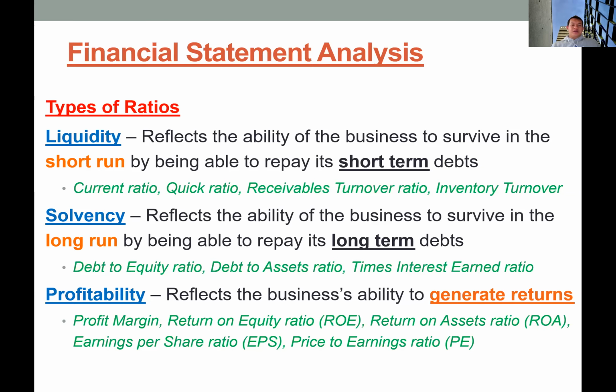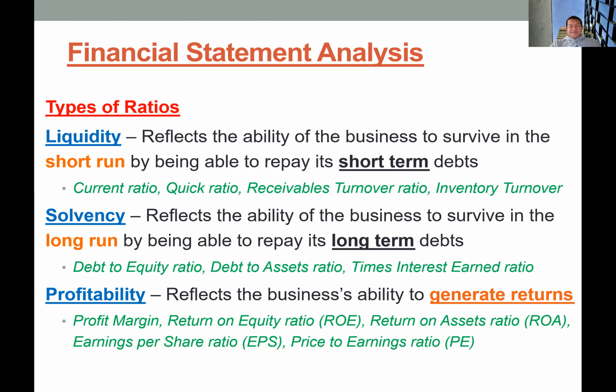And lastly, we have profitability ratio, which captures how effectively the company uses their asset to generate profit. So we have profit margin, return on equity ratio, return on asset ratio, earnings per share, and price earnings ratio. I think the last one is the most popular ratio, the price to earnings ratio.